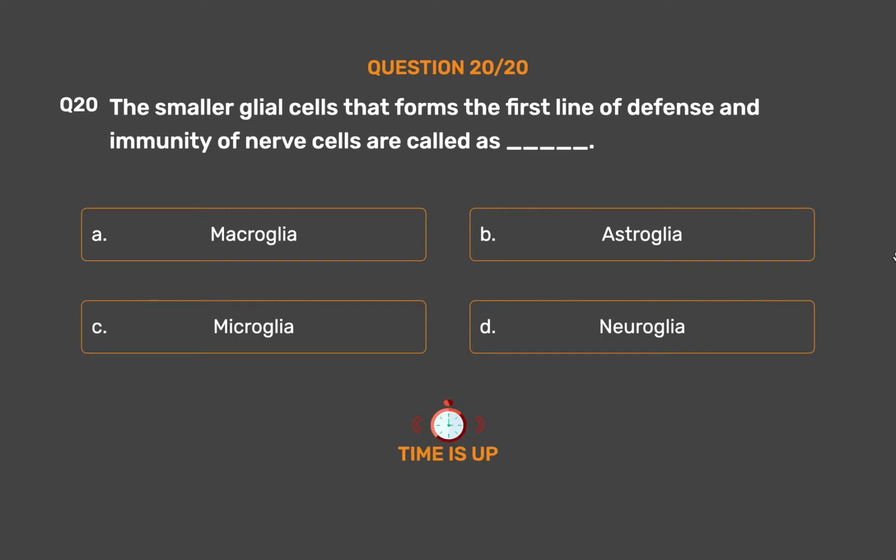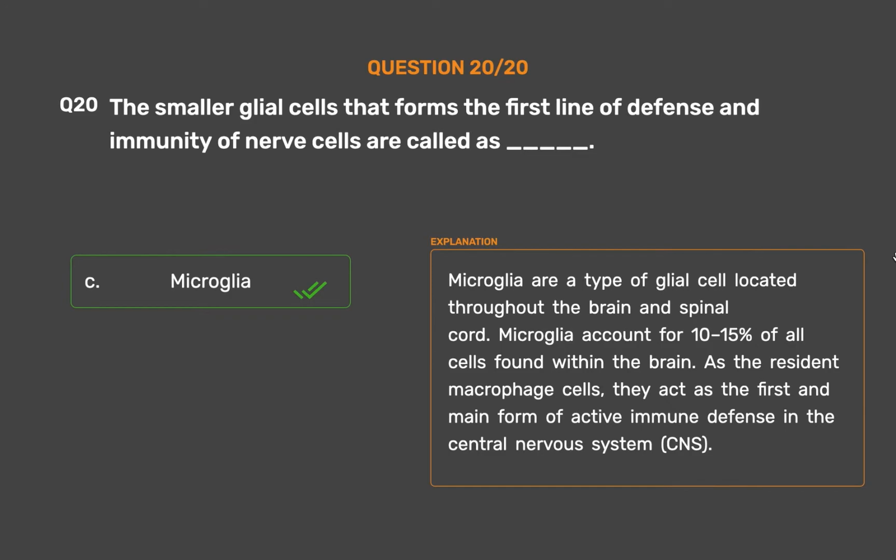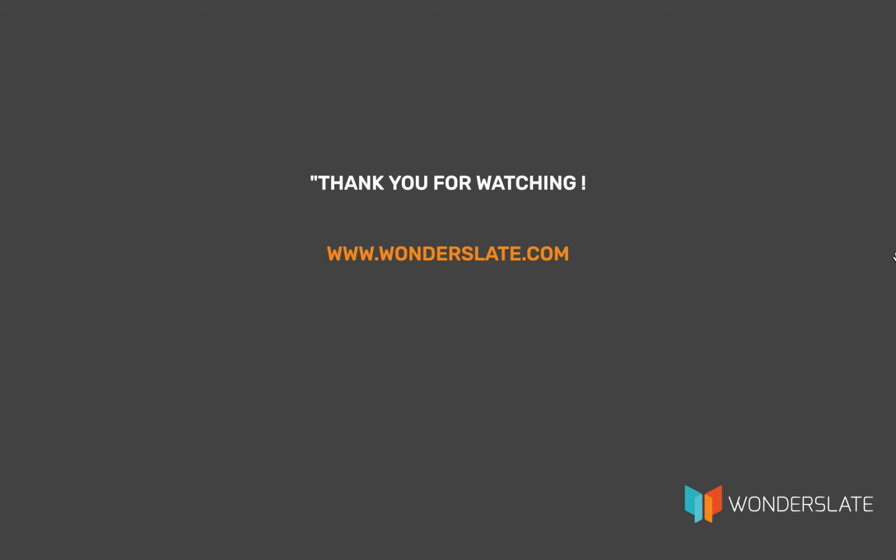The correct answer is option C, microglia. Microglia are a type of glial cell located throughout the brain and spinal cord. Microglia account for 10 to 15% of all cells found within the brain. As the resident macrophage cells, they act as the first and main form of active immune defense in the central nervous system, CNS.